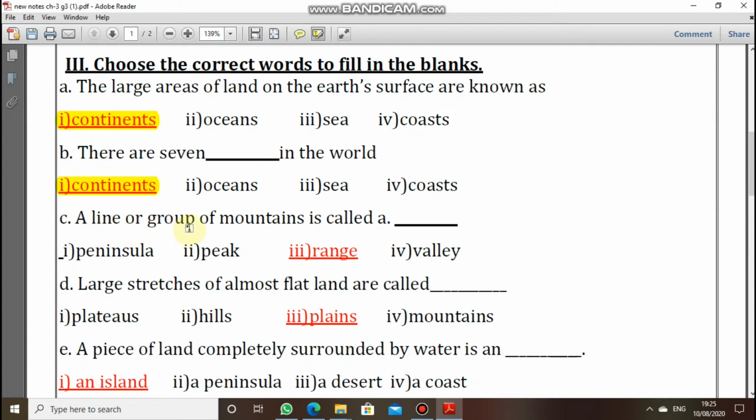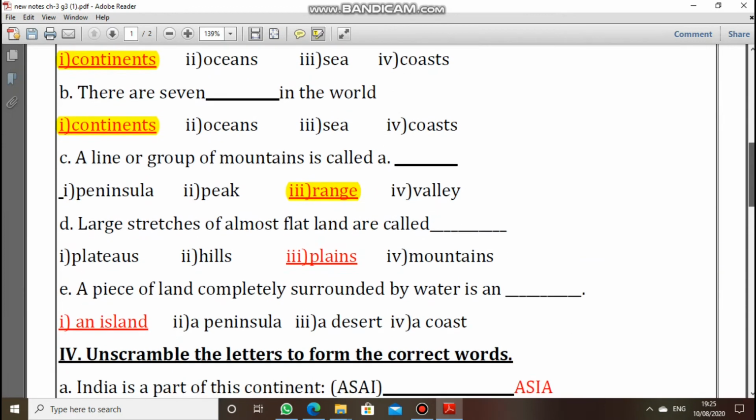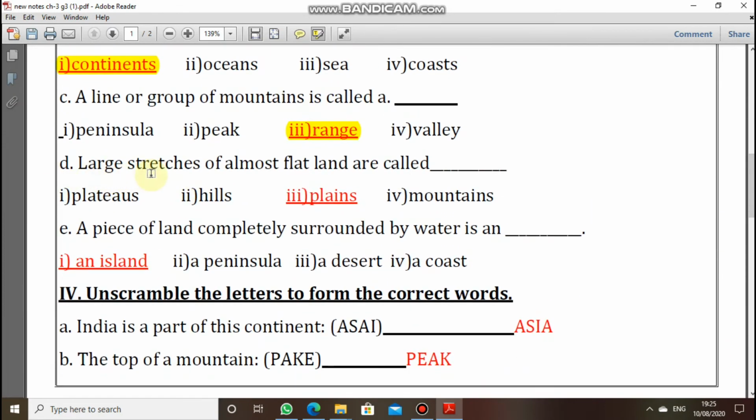Third question is a line or a group of mountains is called a dash. Option 1 is peninsula, option 2 is peak, option 3 is range, option 4 is valley. So the answer is range. The fourth question is large stretches of almost flat land are called dash. Option 1 is plateaus, option 2 is hills, option 3 is plains, option 4 is mountains. So the answer is plains.